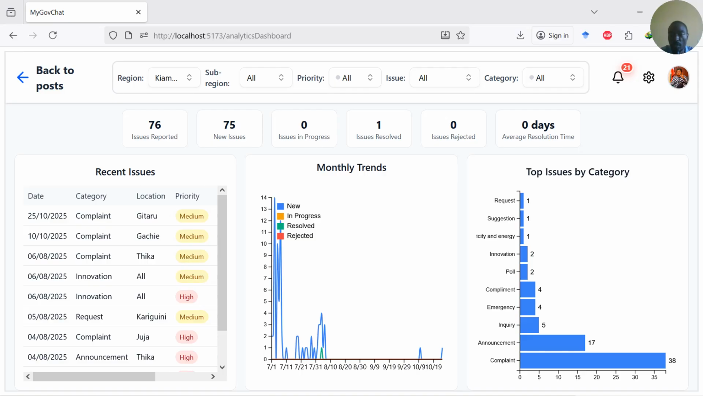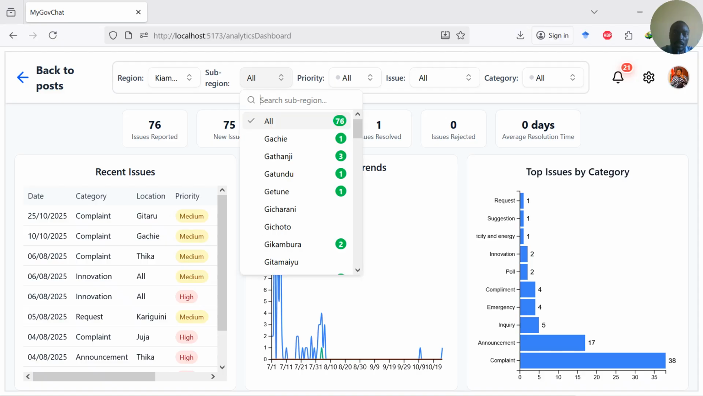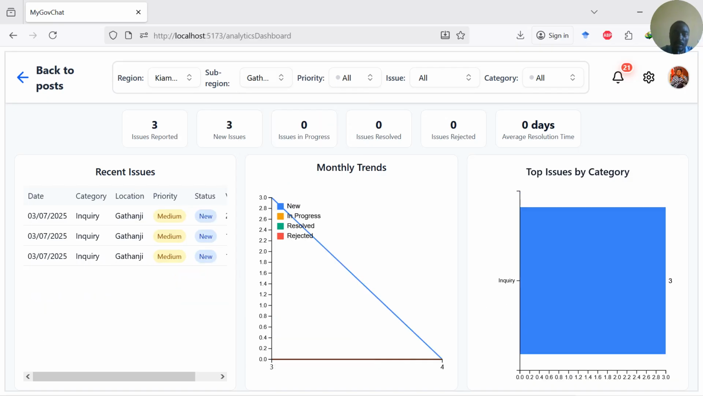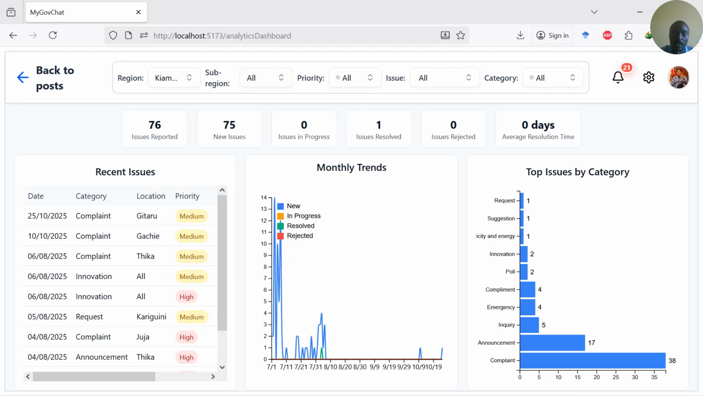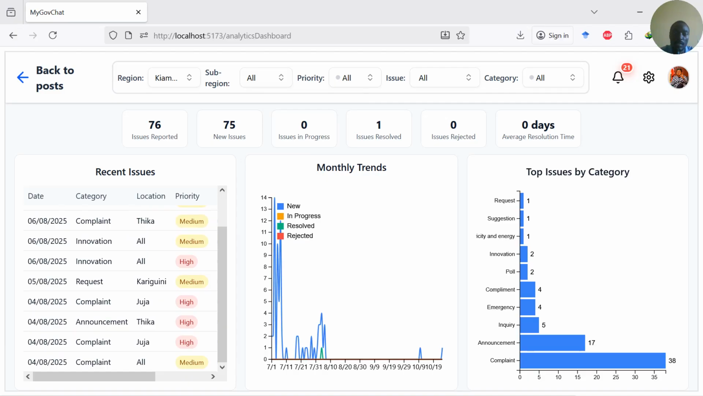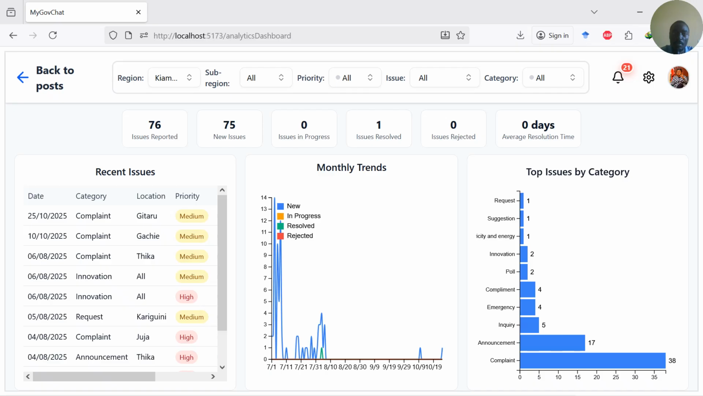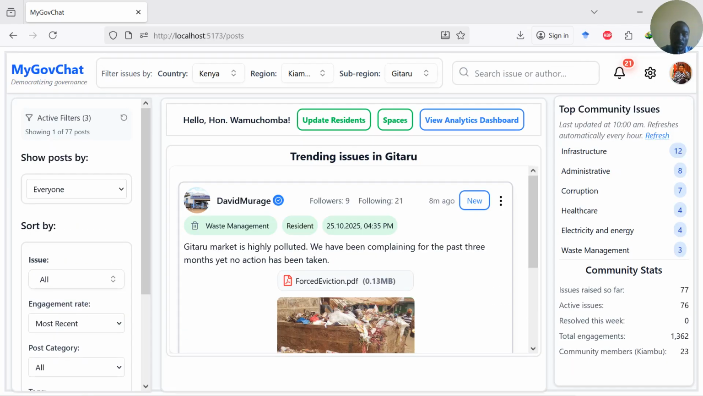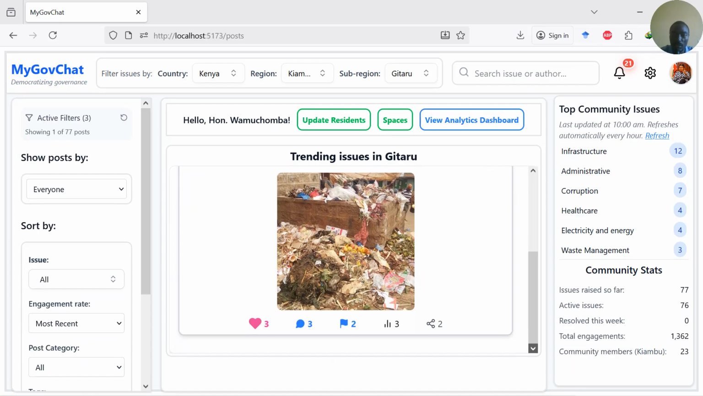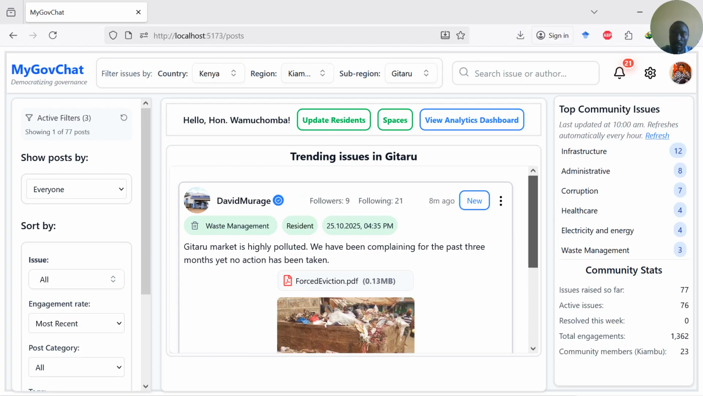most reported issues are complaints, followed by announcements, inquiries. There is 1 request, 1 suggestion, 1 innovation, 2 polls. You can see they will appear here, and they can use this select drop down here to select the region. So in my case, I was able to collect 76 issues from Twitter and Facebook. Those are the issues regarding the Kiambu people. And then we can go back to posts. So this is the issue for Gitaro, as I have just described.